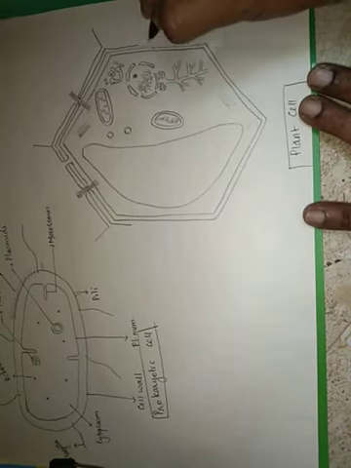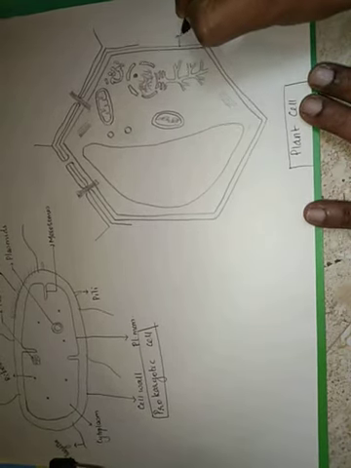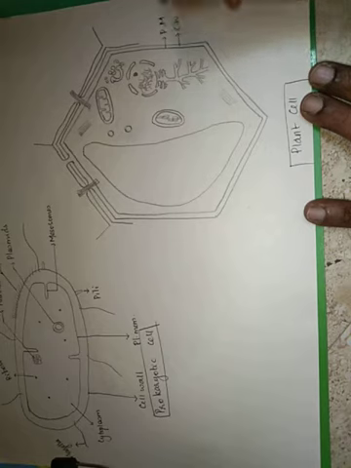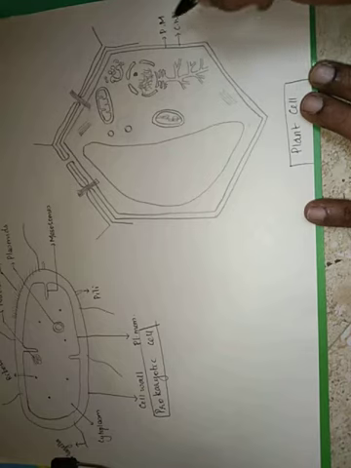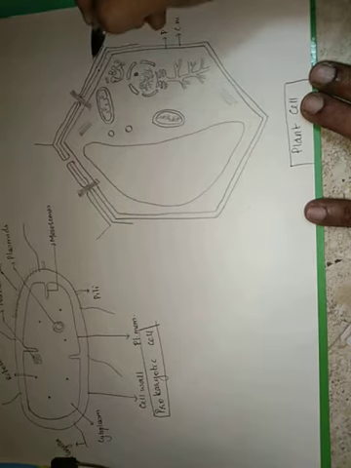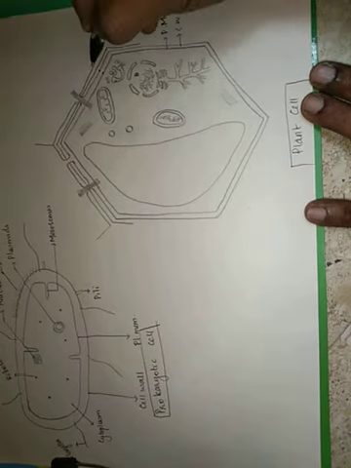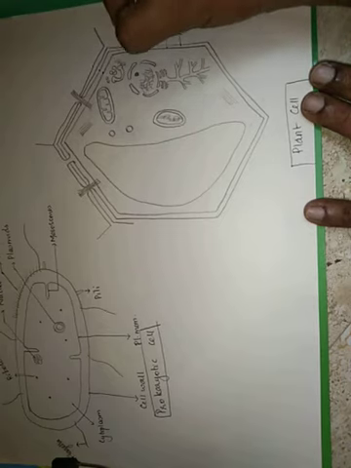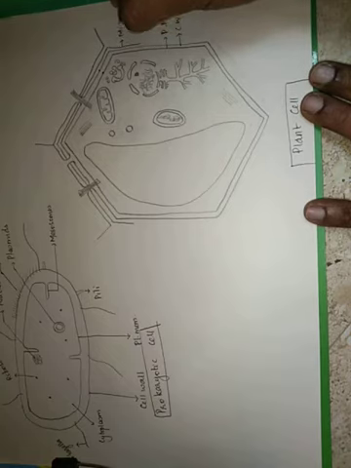So the outermost cover is going to be the cell wall in case of a plant cell. The next part is going to be the plasma membrane. I am writing it in short forms. Students, when you are writing it, be clear what all these are representing. This is the cell wall. The next layer is going to be the plasma membrane. And this is actually the next cell that is connected to this cell. The connection is through a structure called the middle lamella. Hope you remember how middle lamella is formed.